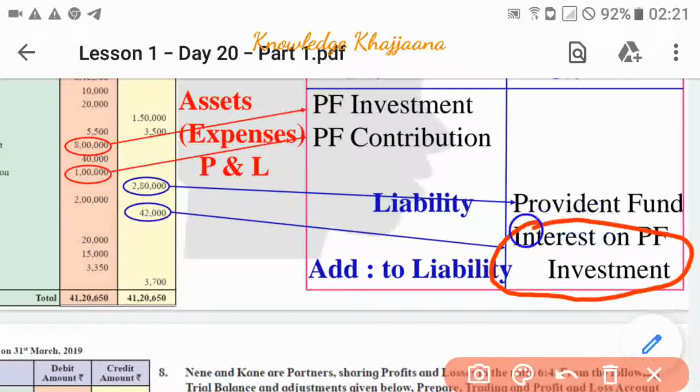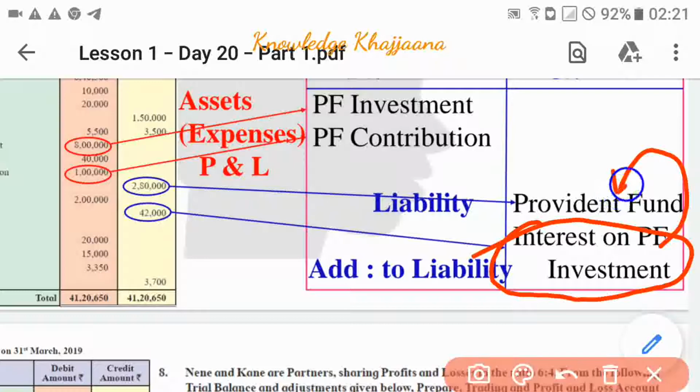See, the money which they have contributed and collected against the provident fund, which was the liability, they had invested in some financial institution, and whatever interest they get from the financial institution belongs to that provident fund, because that provident fund belongs to the employees and they have to pay it at the time of retirement to the employee.